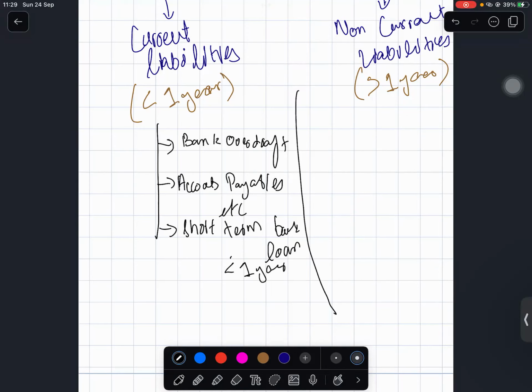And for non-current liabilities, usually you get either debentures or you get a bank loan. If bank loan is written and there is nothing written other than that, you always assume it to be a non-current liability.